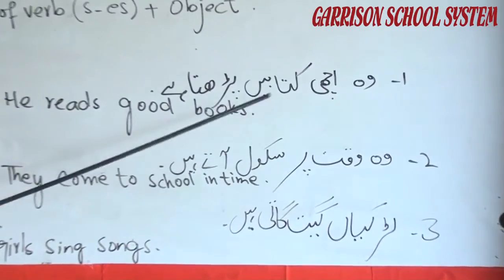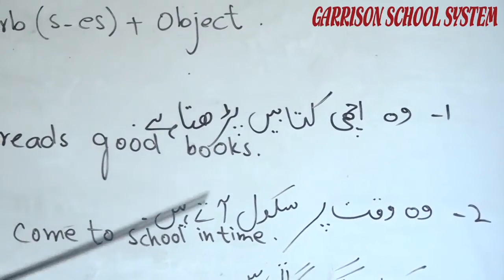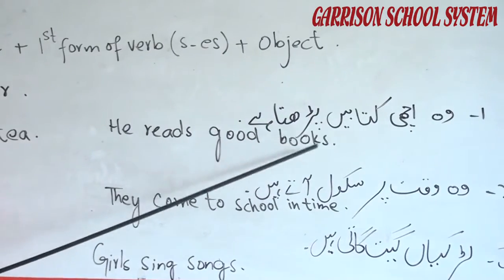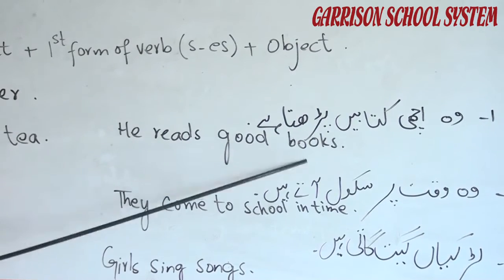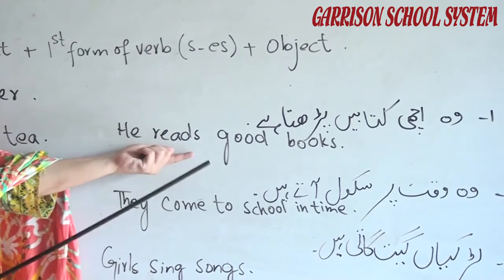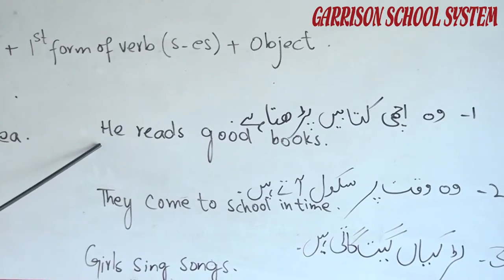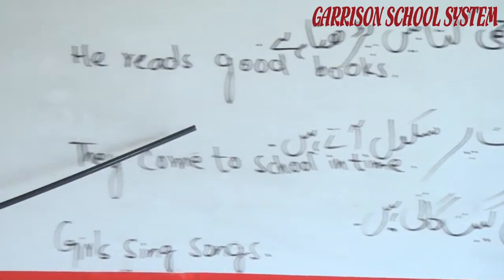वो अच्छी किताबें पढ़ता है. वो is a singular person, he. We use he. Reads good books. किताबें books, पढ़ता है. He reads good books. We use s with the first form of verb when we are talking about a singular subject. वो वक्त पर स्कूल आते हैं.